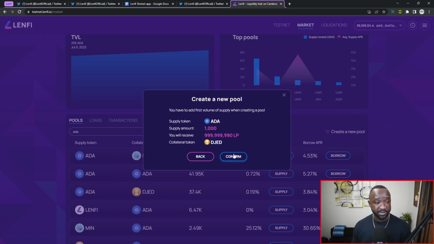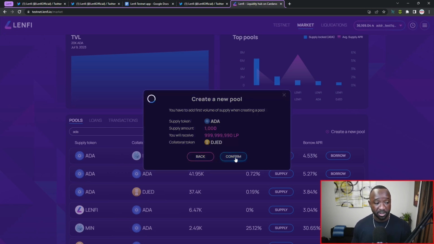So I'm going to click on next, and I'll be providing ADA, which is going to be 1,000 of that token, and I'll be receiving some LP or liquidity pool tokens, basically identifying the share of the pool that I currently own. As it states here, the collateral token will be JED, so whoever's borrowing from this pool has to put up JED in order to borrow the supply token, which in this case is going to be ADA.